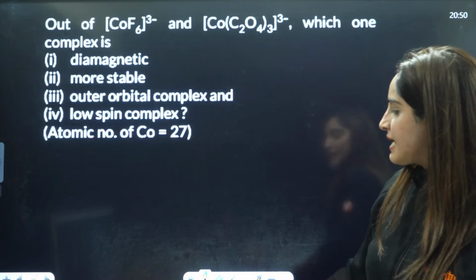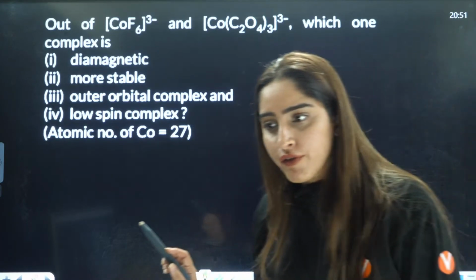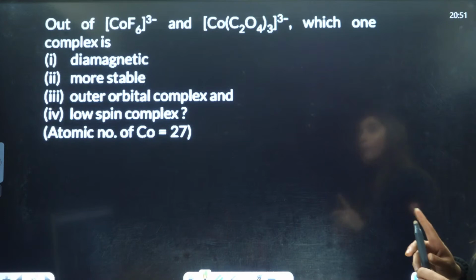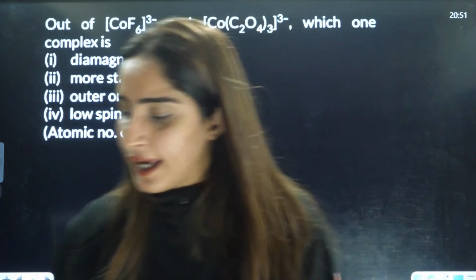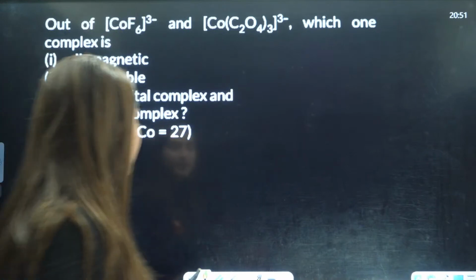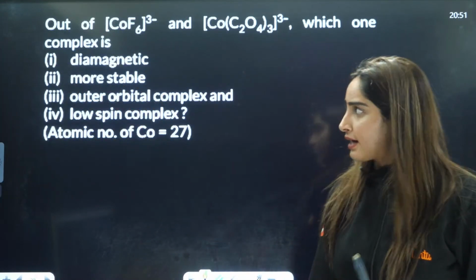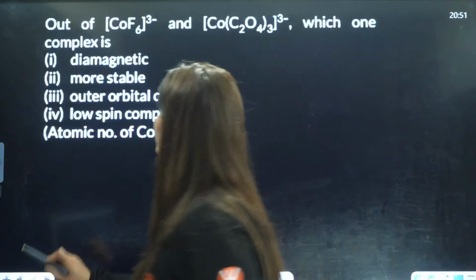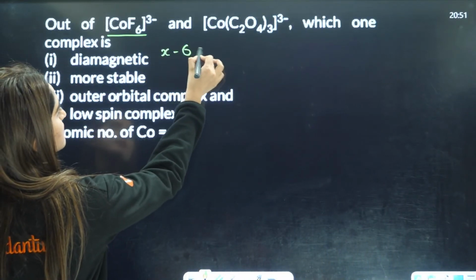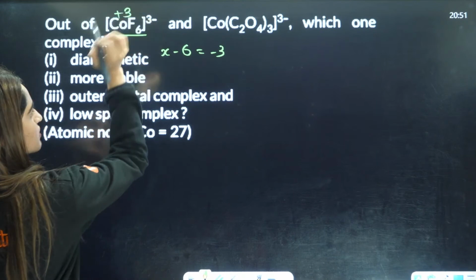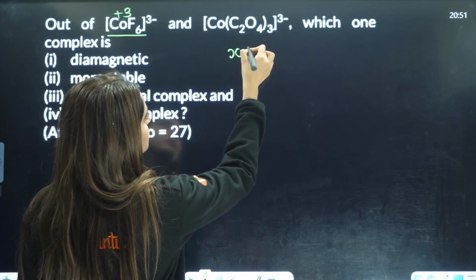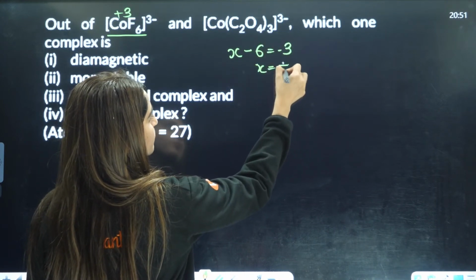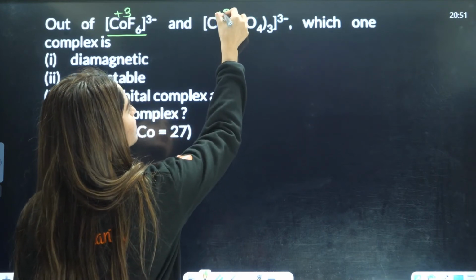Next, out of the 2 questions we have, [CoF6]3- and [Co(C2O4)3]3-, which complex is diamagnetic and more stable? Let's see. Here cobalt: x minus 6 equals minus 3, so it has a plus 3 oxidation state. Here also, x minus 6 equals minus 3, so x equals plus 3. Again it is plus 3. Both have cobalt plus 3.